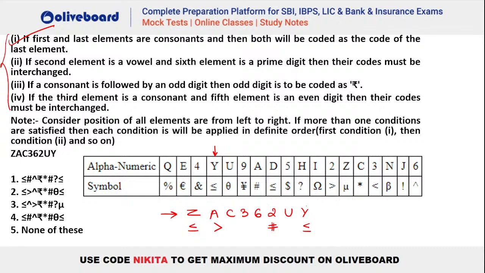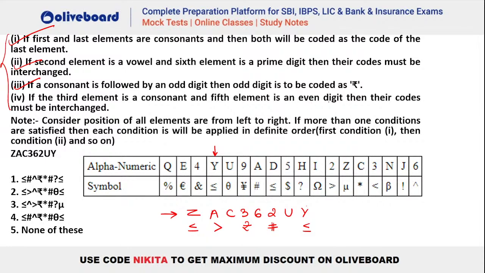Okay. After the third one, if a consonant is followed by an odd digit, then odd digit has to be coded as rupee. So you can see C3, yes, this is also following here, right? So that means C is followed by 3 here. So 3 has to be coded as a rupee. So this will be coded as a rupee here, isn't it? After that, if third element is a consonant, yes, and fifth element is an even digit. So you can see again that is right, C and 6.